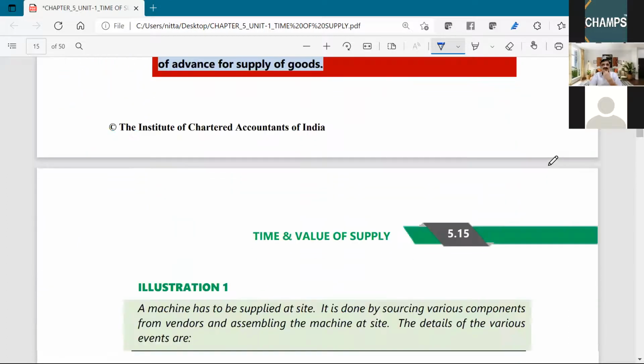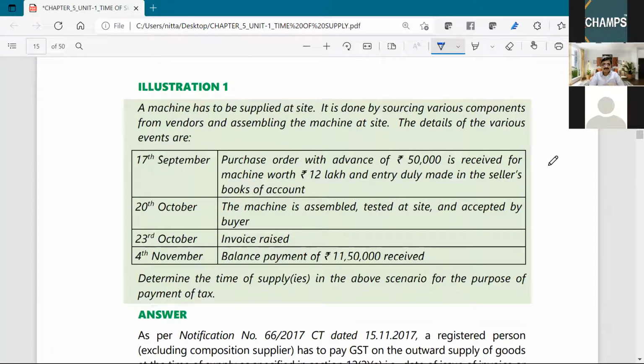That you have to understand. Now, let us understand by way of an illustration. A machine has to be supplied at a site. It is done by sourcing various components from vendors and assembling the machine at the site.